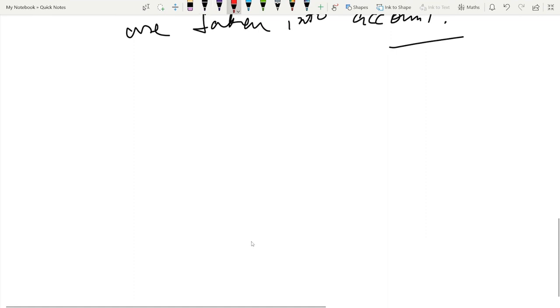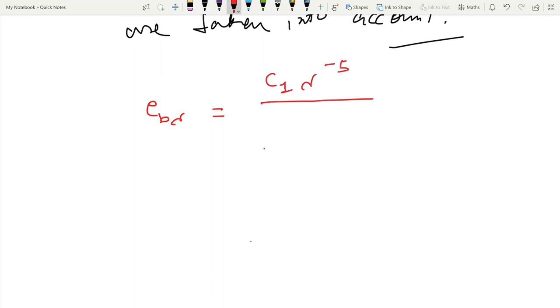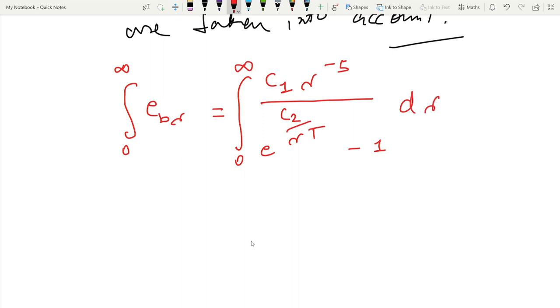E_b lambda is equal to C1 lambda to the power -5 upon e to the power C2 by lambda T minus 1. This gives us the monochromatic emissive power. But here we are dealing with total emissive power, so we will integrate it from 0 to infinity with d lambda.